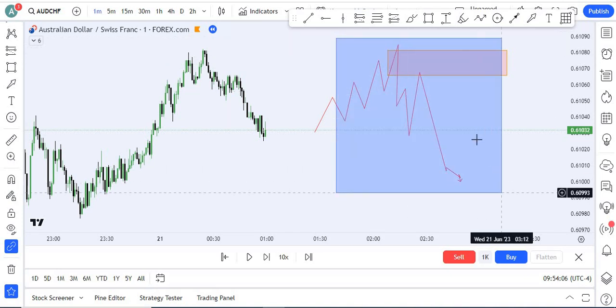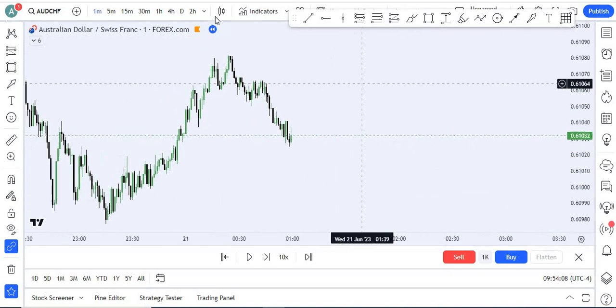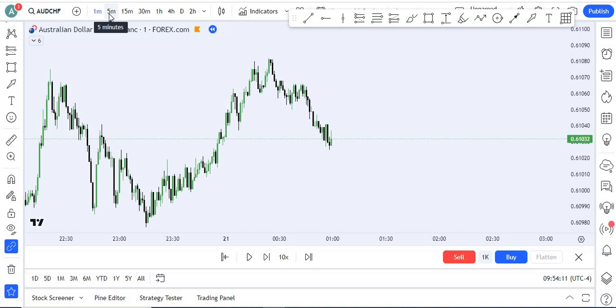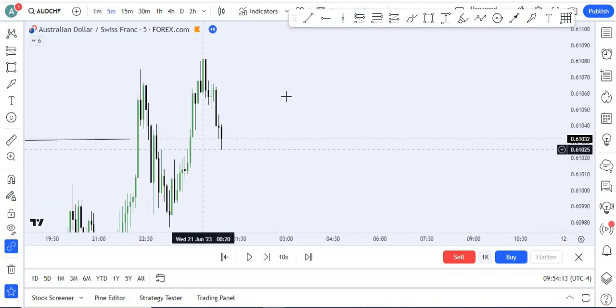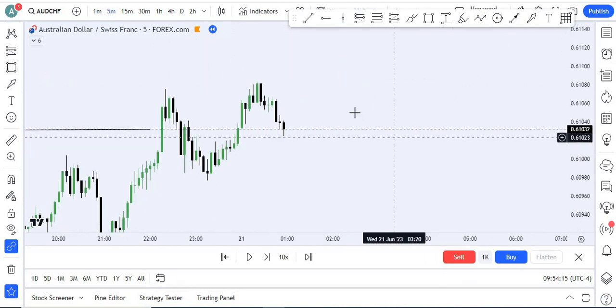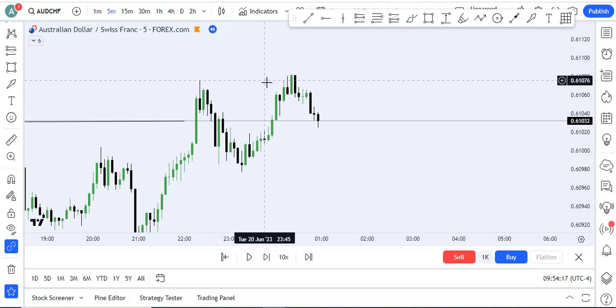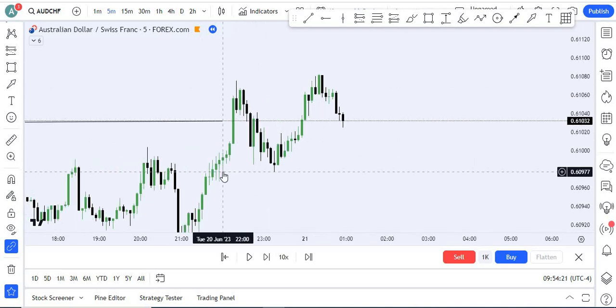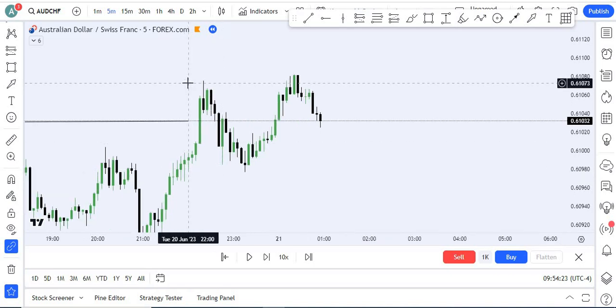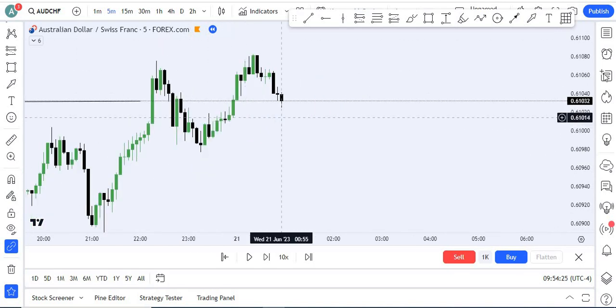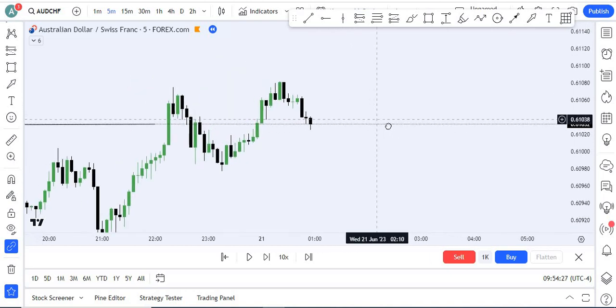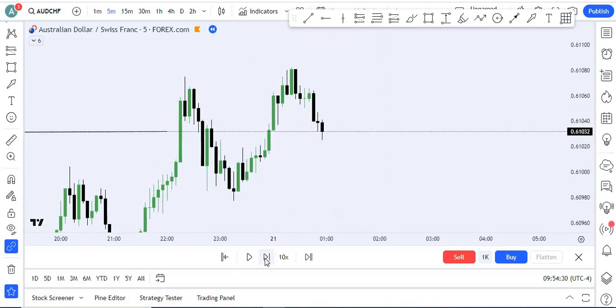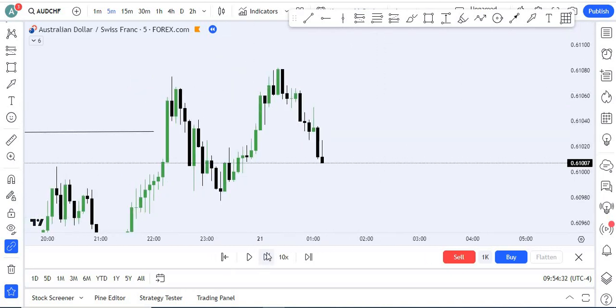If it doesn't match your criteria, you don't have to sell. You can come to 5 minute, you can come to 1 minute. It's all up to you, it doesn't matter where you are doing it. So here we have a very long way, and this one. Most of the time you will not find any entry. So we will see what happens next.